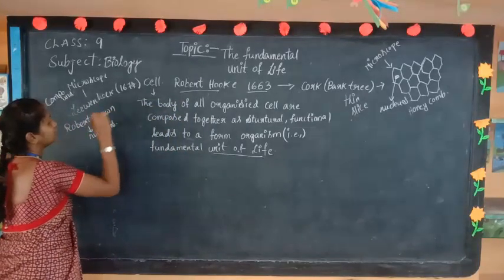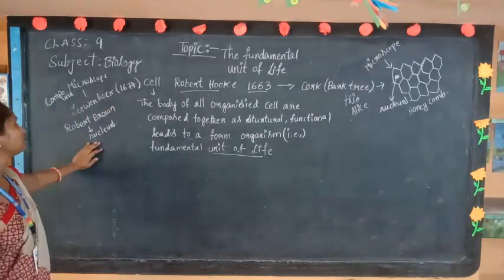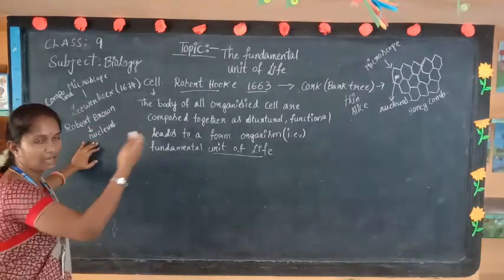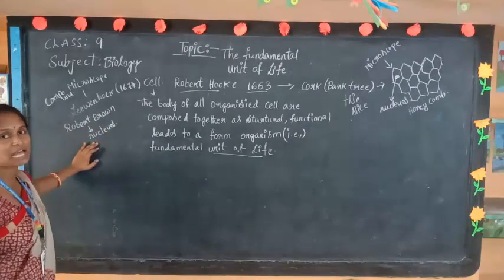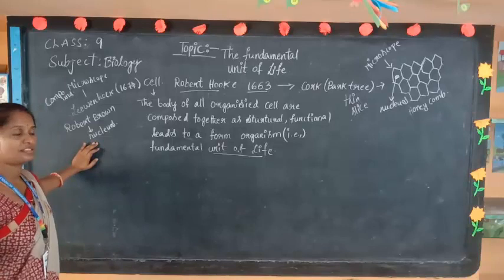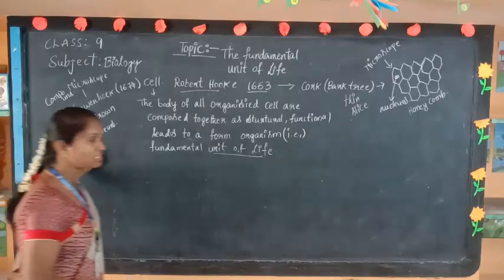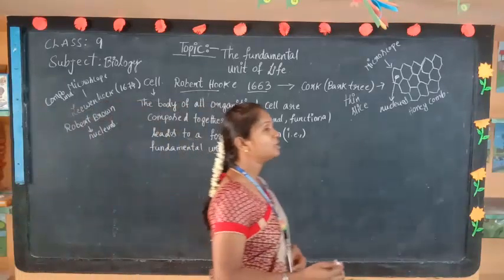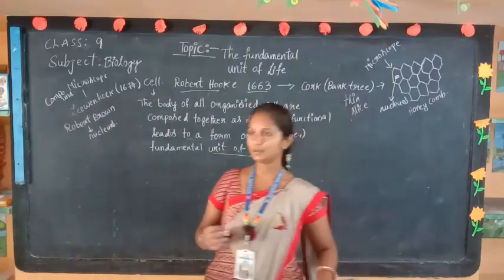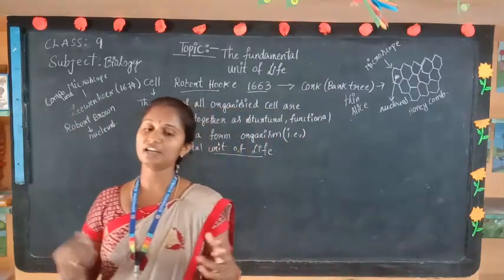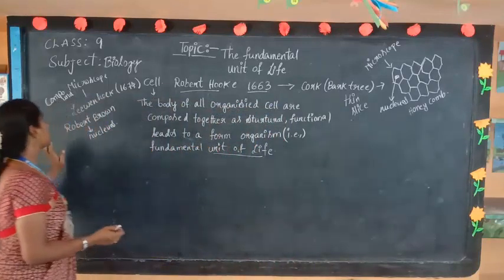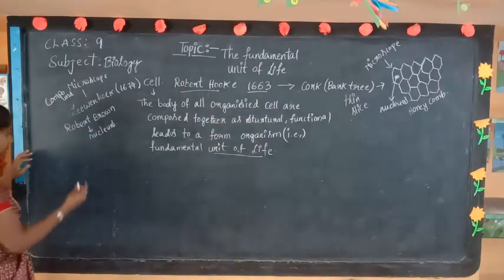He discovered the nucleus not only in that plant but also in plant and animal cells. The nucleus helps the cell to divide and to enlarge.